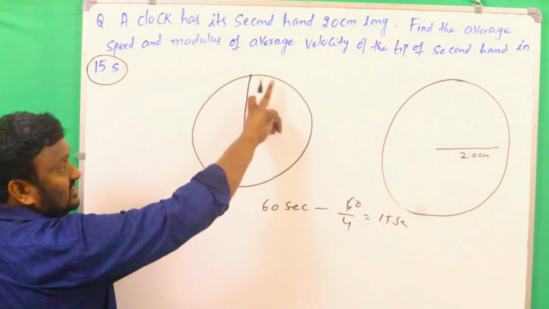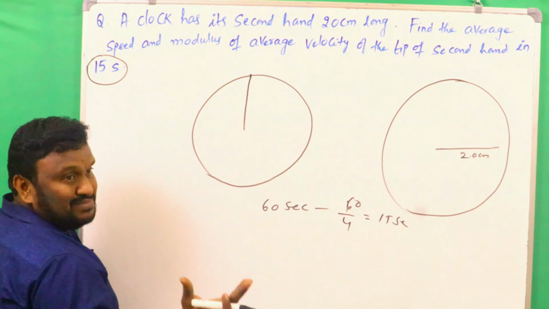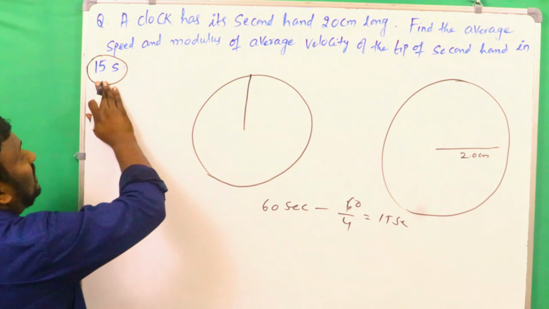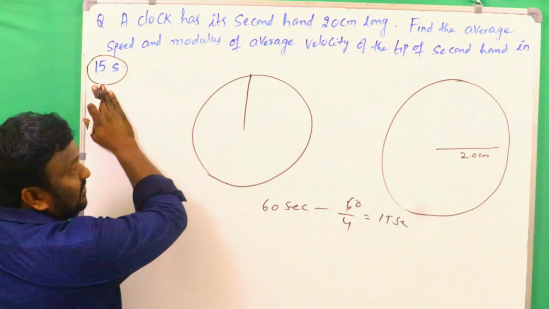When the second hand completes one revolution or rotation, 1 minute is completed. But what was given is only 15 seconds.